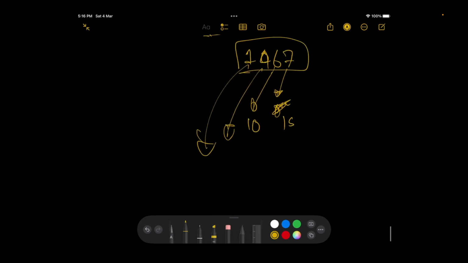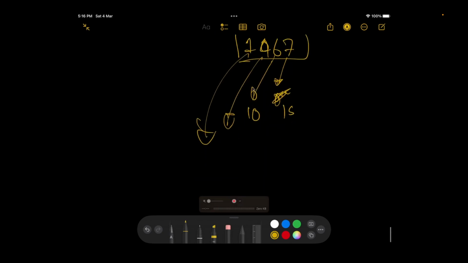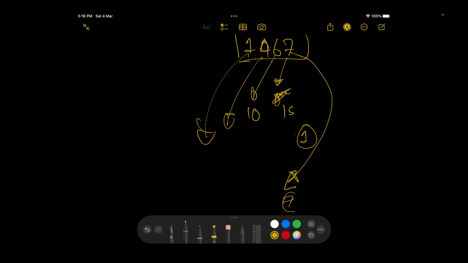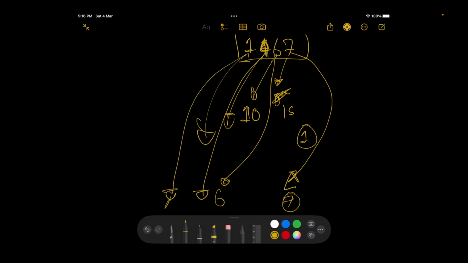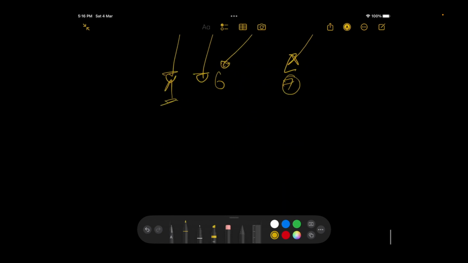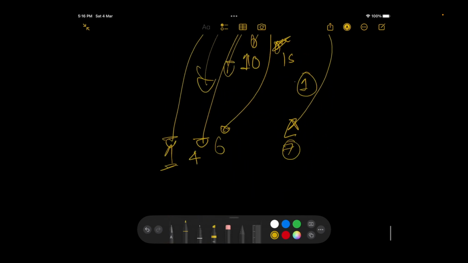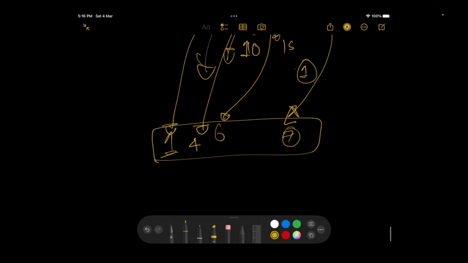Now, in other terms, I can say that for a currency note whose value is 1, I can use 7 currency notes. For the value 10, I can use 6 currency notes. For the value 100, I can use 4 currency notes, and I can use 1 currency note of value 1000, right? So in total I'll be using 1 plus 4 plus 6 plus 7 currency notes to represent this, right?